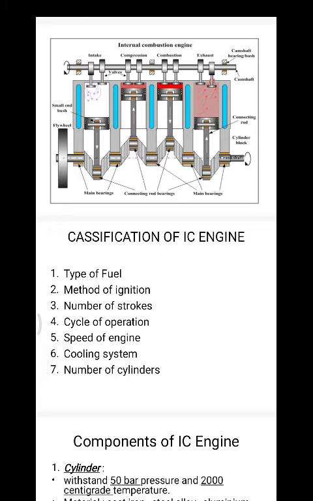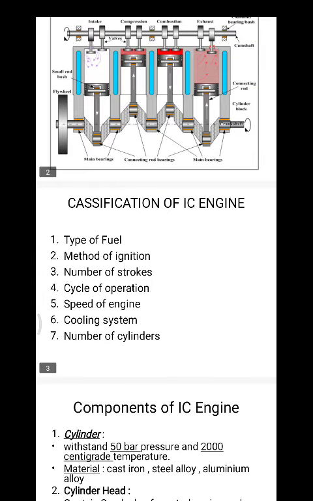Then the number of strokes, 2-stroke engine or 4-stroke engine. Then the cycle of operation. Then the speed of engines: high speed, medium speed, low speed. Then cooling systems, whether water cooled or air cooled. Then the number of cylinders, single cylinder or 4-cylinder, according to the number of cylinders.